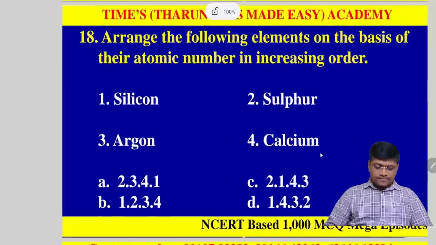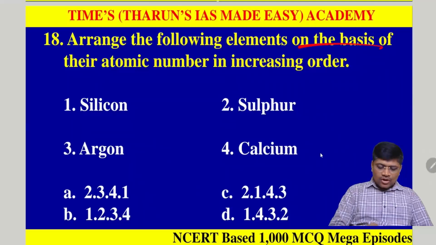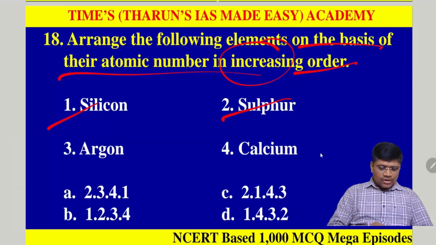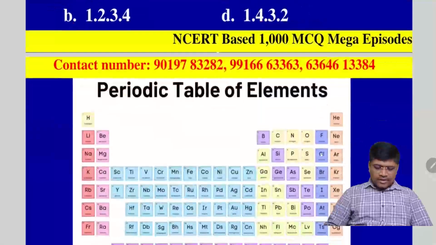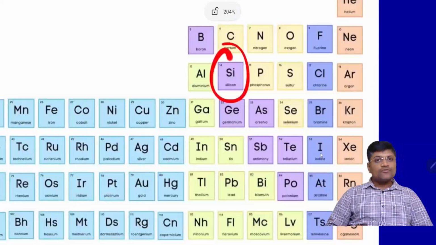So next, arrange the following elements on the basis of their atomic number in increasing order. So ascending order or increasing order. First one, silicon, 2 sulfur, 3 argon and 4 calcium. Okay, so let's see the periodic table. We know that silicon's atomic number is 14. Next sulfur 16.